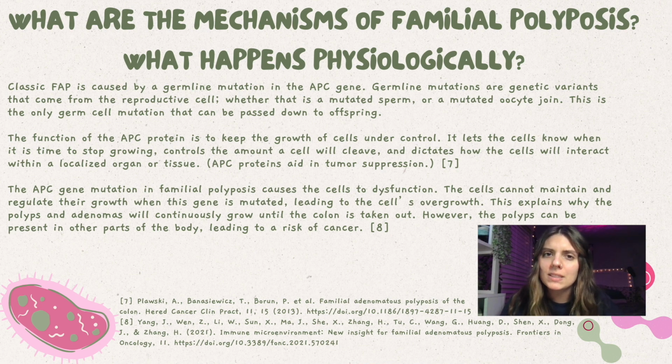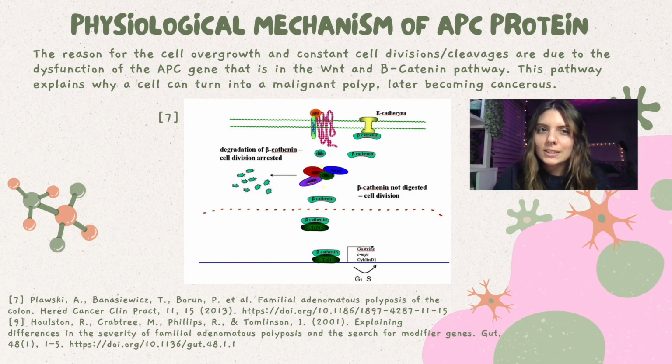The function of the APC protein is to keep the growth of cells under control. It lets the cells know when it's time to stop growing, controls the amount a cell will cleave, and dictates how the cells will interact within a localized organ or tissue. The reason for the cell overgrowth and constant cell divisions and cleavages is the dysfunction of the APC gene that is in the WNT and beta-catenin pathway. This pathway explains why a cell can turn into a malignant polyp, later becoming cancerous.